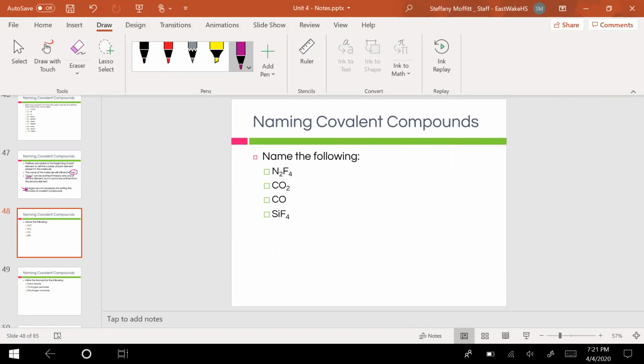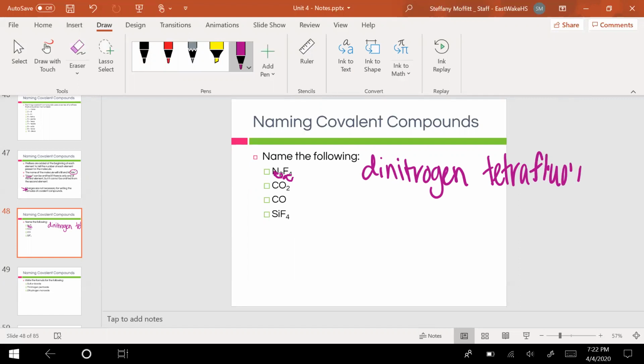So we have N2F4. We have 2 nitrogens and 4 fluorines. So I would say di for 2, dinitrogen. So 2 nitrogens, and then 4 fluorines. The prefix for 4 is tetra. So it'd be tetra, and you would have fluorine, but we do have to make it end in -ide, so it would be tetrafluoride as our naming for that one. So dinitrogen tetrafluoride is the name for that covalent compound.